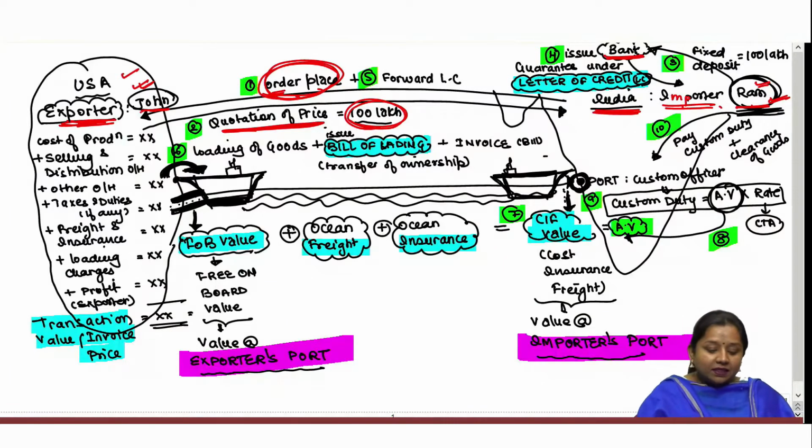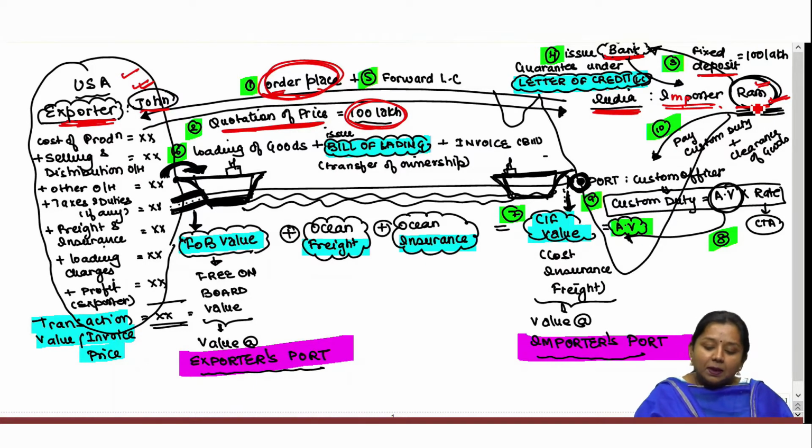For say, the order being placed by Ram in the given example is worth rupees 100 lakhs, so the bank gives him the guarantee of rupees 100 lakhs only if Ram has worth of such amount. And in order to prove that he has 100 lakhs, the bank might ask Ram to make a fixed deposit in the account of the bank of rupees 100 lakh.